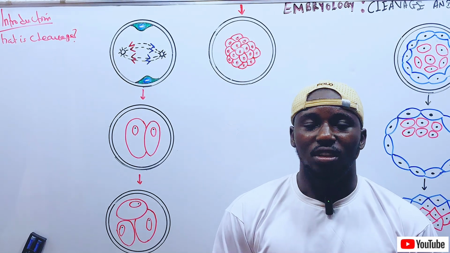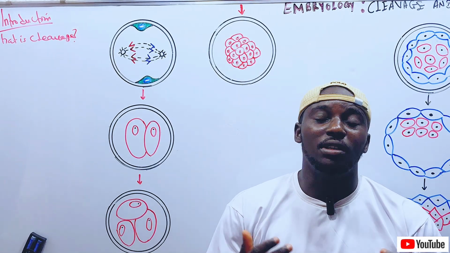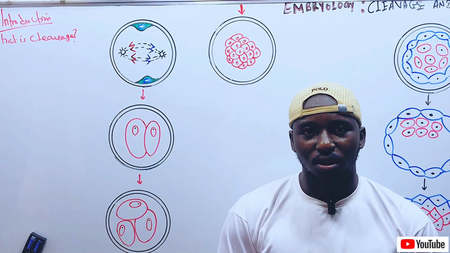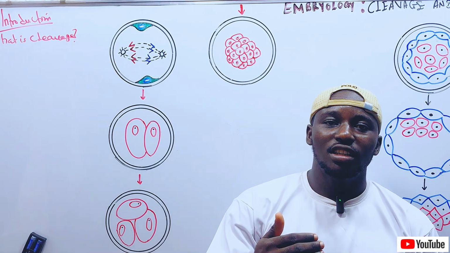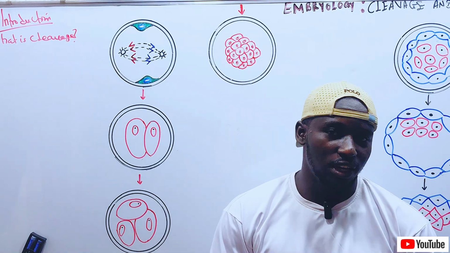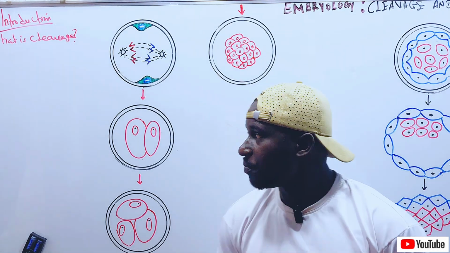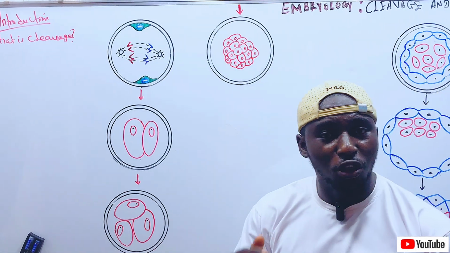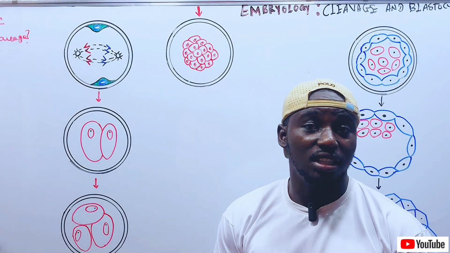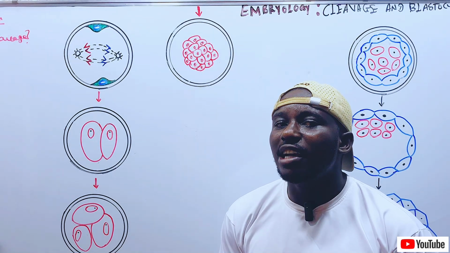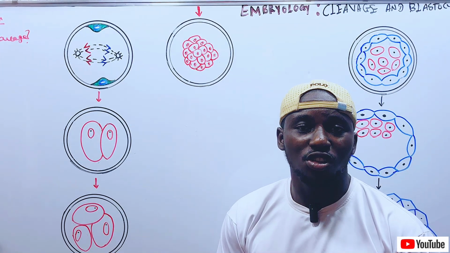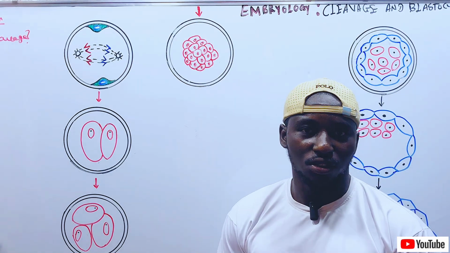Otherwise, the cleavage is a specialized cell division that occurs in a zygote, which increases the number of cells without increasing the mass of the cells. You have to understand that the type of mitotic cell division that occurs in a fertilized oocyte, which is the zygote, is quite different from other mitotic divisions that occur in other somatic cells.